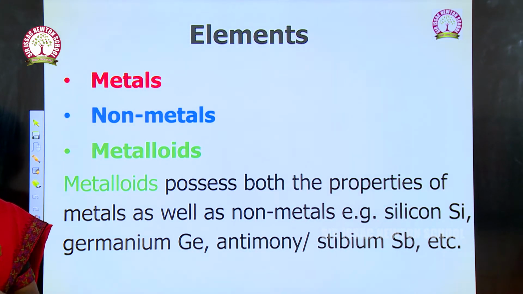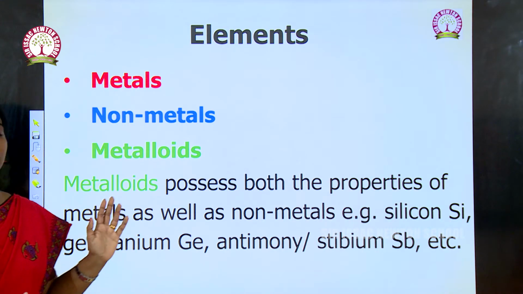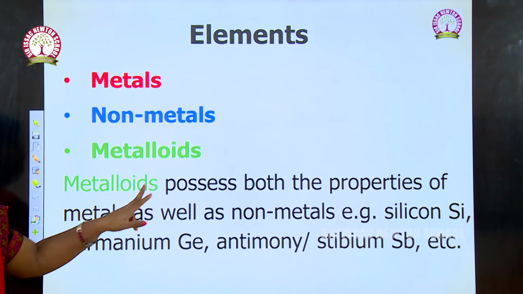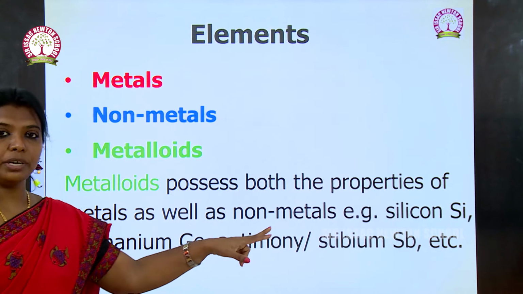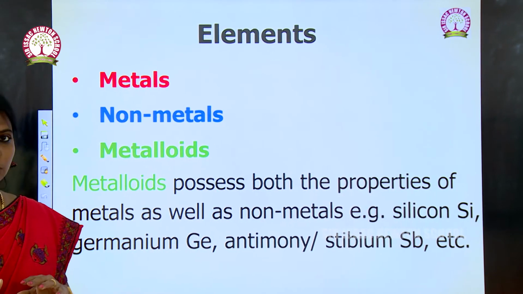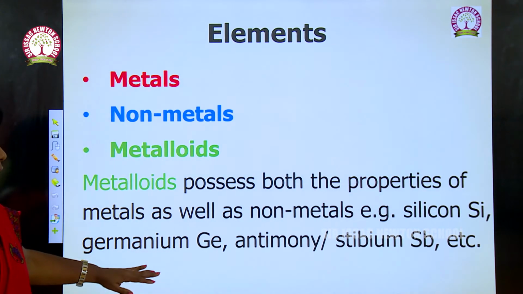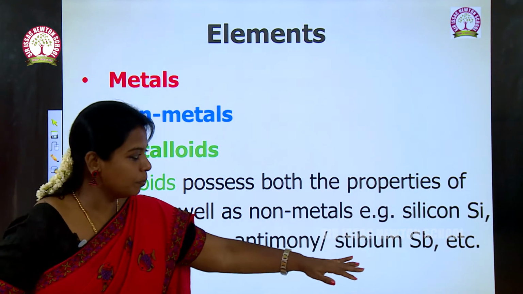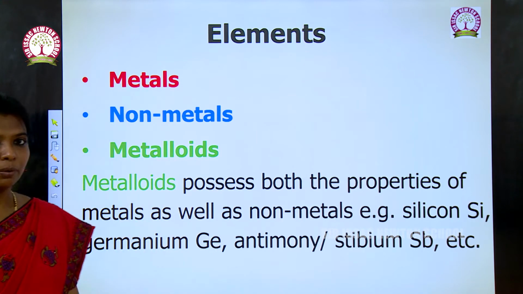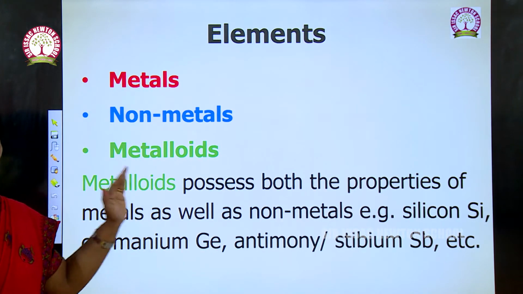And the third one is metalloids. What are metalloids? Metalloids possess both the properties of metals and non-metals. Okay, they are called metalloids. Examples for metalloids are germanium, antimony, stibium, etc. Okay, these are the examples for metalloids.